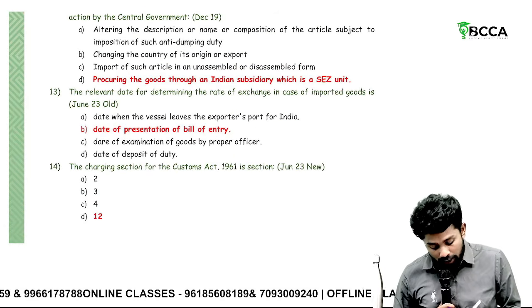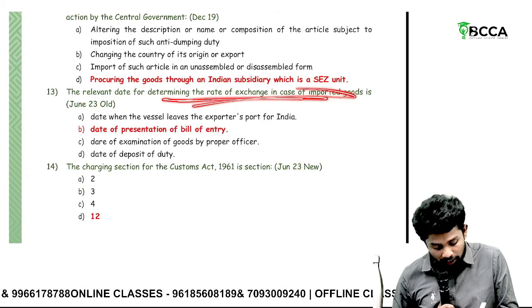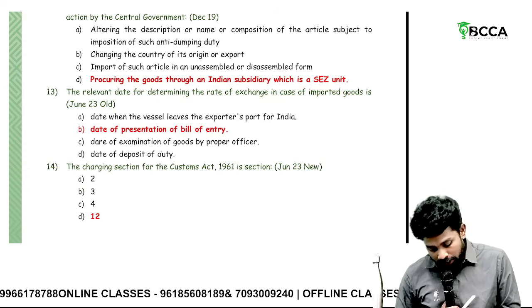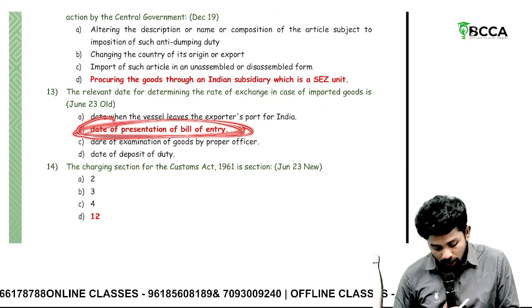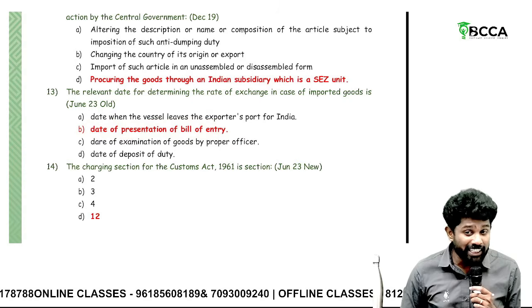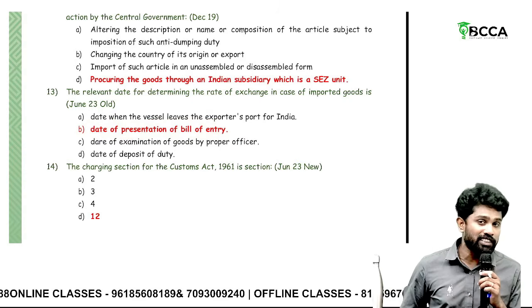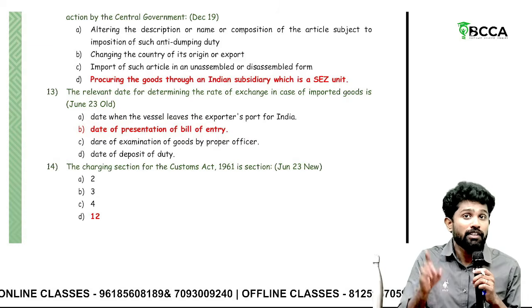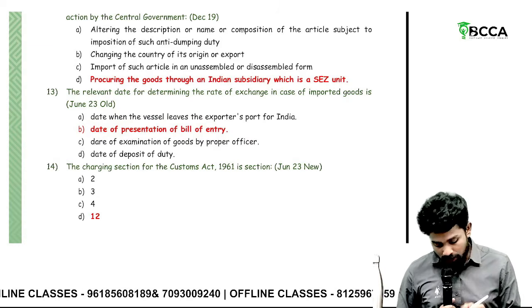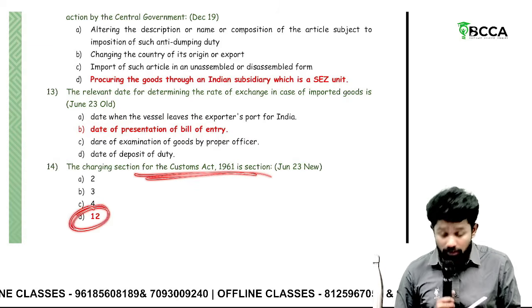Then the relevant date for determining the rate of exchange in case of imported goods is what? Date of presentation of bill of entry. Whereas for BCD rate it is what? Date of presentation of bill of entry or date of entry inwards granted, whichever is later, if it is direct home consumption. The charging section for customs is section 12.